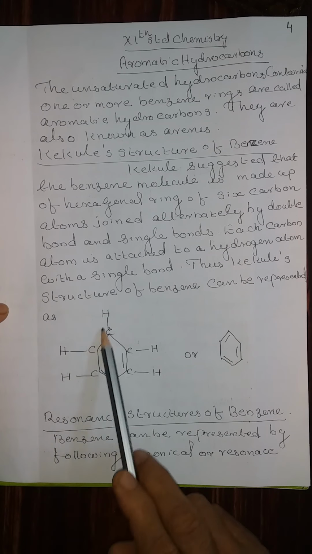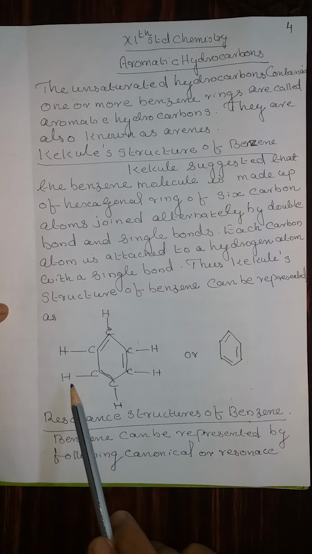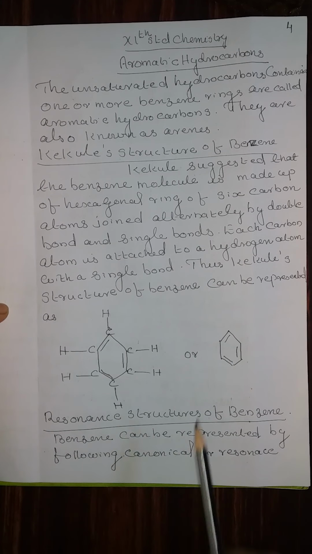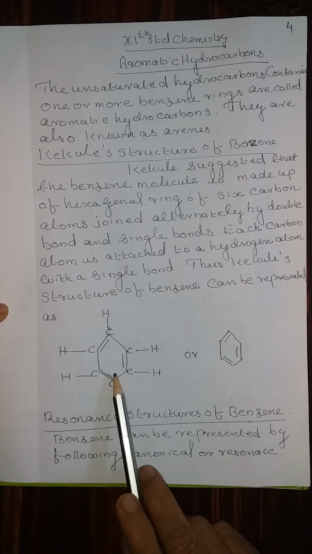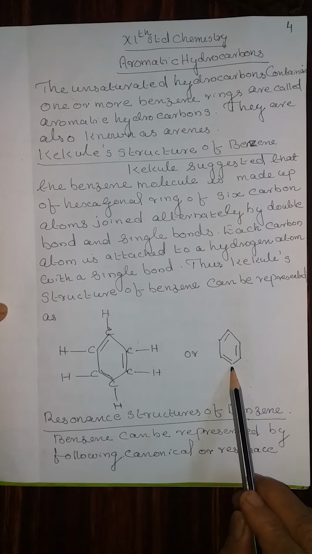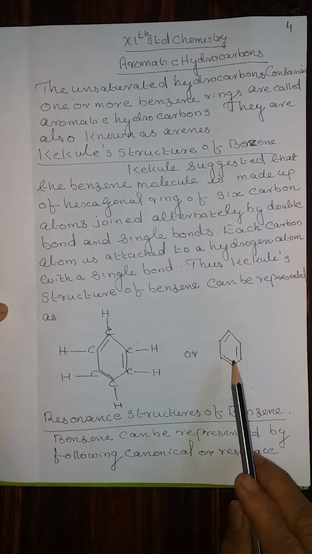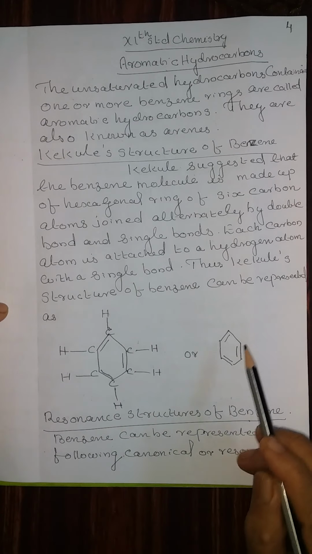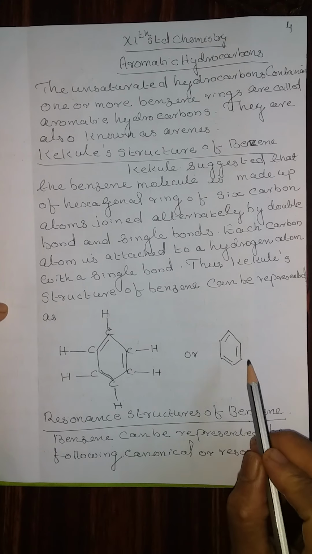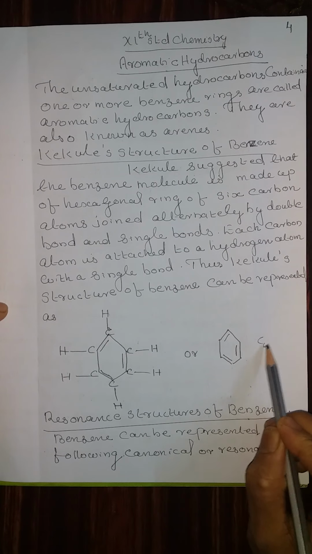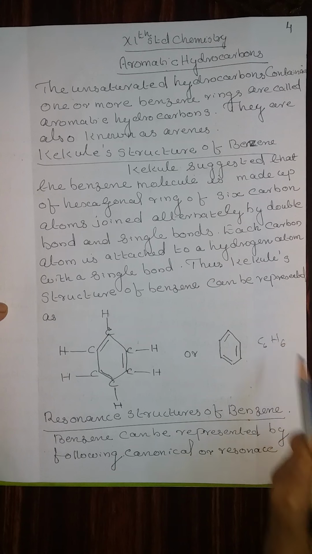Each carbon atom is attached to a hydrogen atom, therefore 6 hydrogen atoms. Therefore this structure can also be represented in this form, that is, without any hydrogen. It means that hydrogen is already present, as given by the molecular formula C6H6.